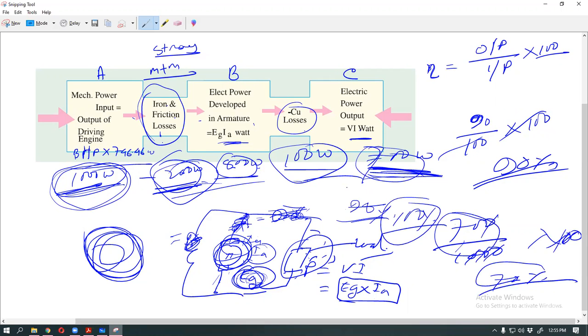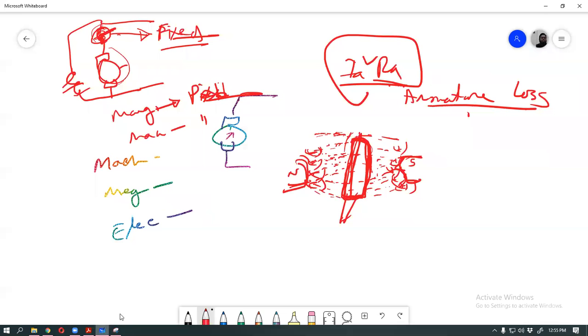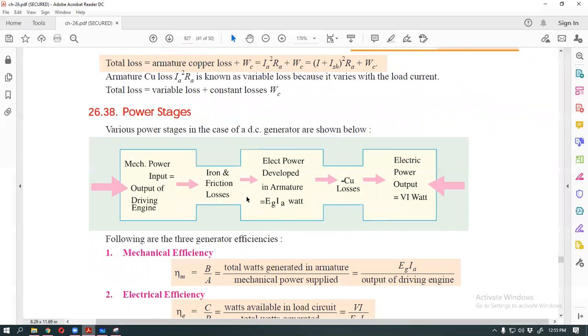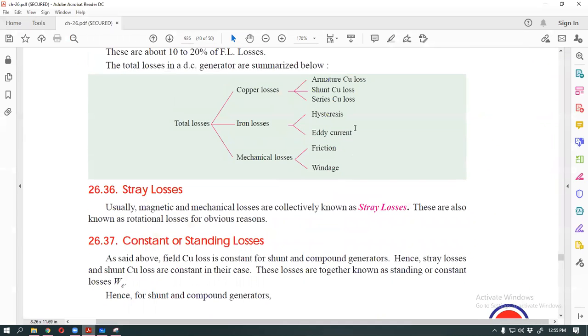Our market's best generators are 98% or 99% efficient. How is 98% efficiency possible? These losses must be included: total 5 or 6 losses, with 3 major losses. But how many losses do we have? 1, 2, 3, 4, 5, 6, 7 losses. So how is 98% efficiency possible with 7 losses?